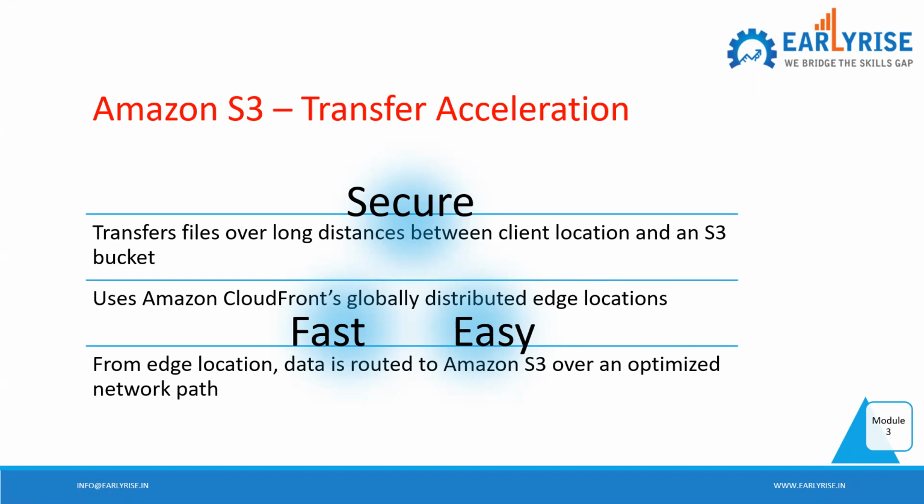You get a benefit if you go for transfer acceleration. As compared to the normal transfer, in a particular case like this it can be useful for you. The data transfer can be fast, security is guaranteed, and it is easy. It's not a complicated thing.